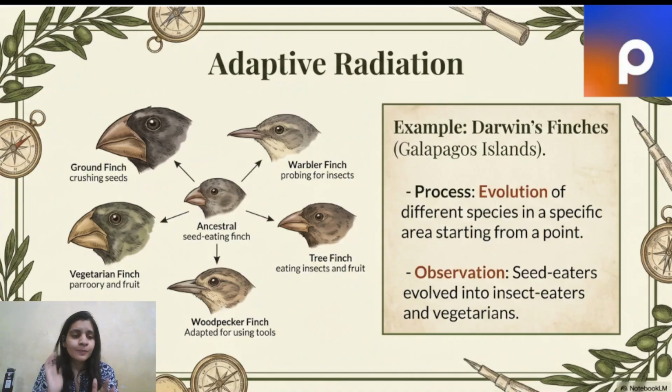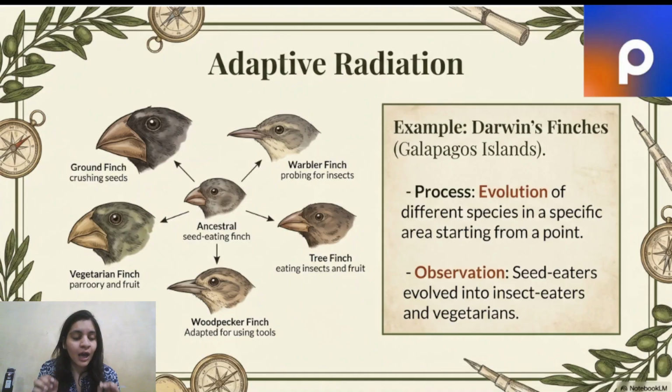Why did all these finches need to come? Why could only the seed-eating finch not survive? The reason is that the environment kept changing. We learnt about Darwin's rule in the first video. Darwin says adaptation is required for survival. Nature selects the fittest, survival of the fittest.